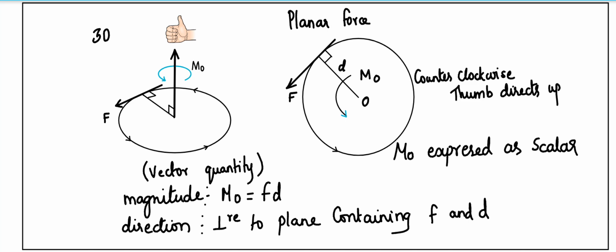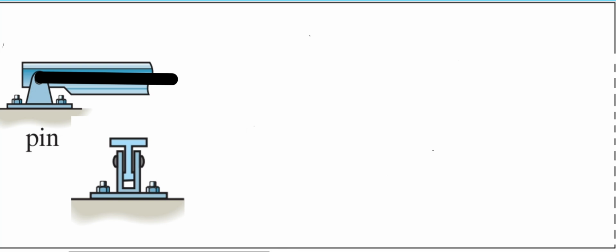So M_O is expressed as a scalar when the plane is fixed. With this, I would like to discuss a planar situation. You can see here there is a pin connected member, so there is a possible rotation which can occur. So if a force is applied, a particular force can create a moment or a rotational effect about this pin.